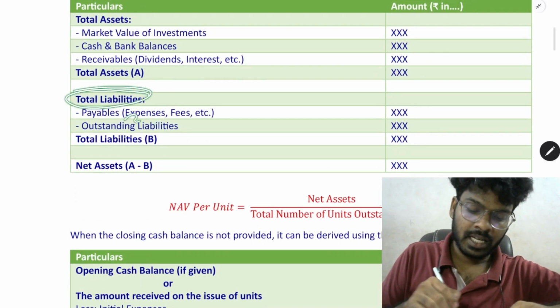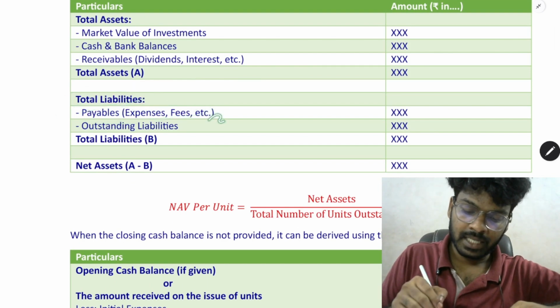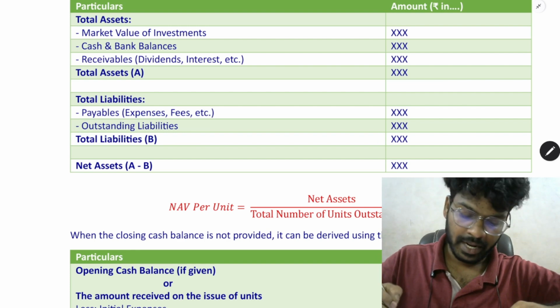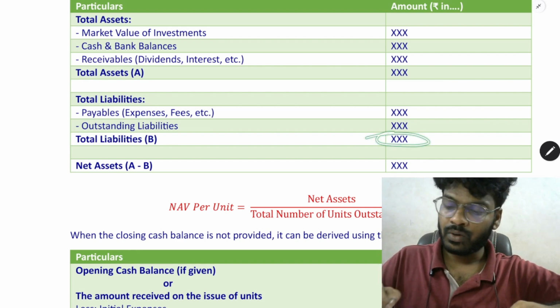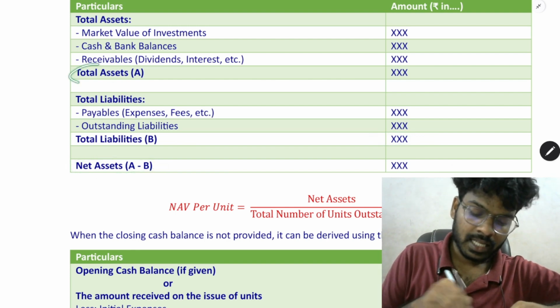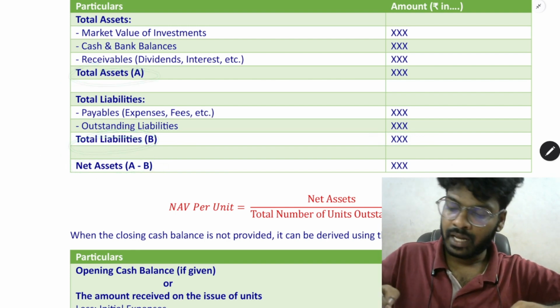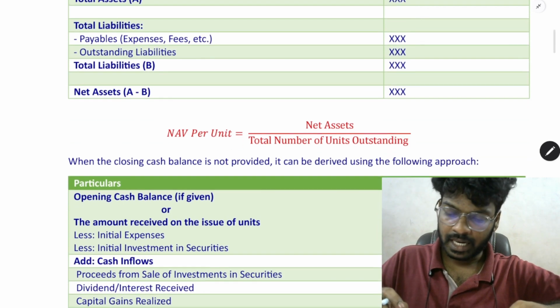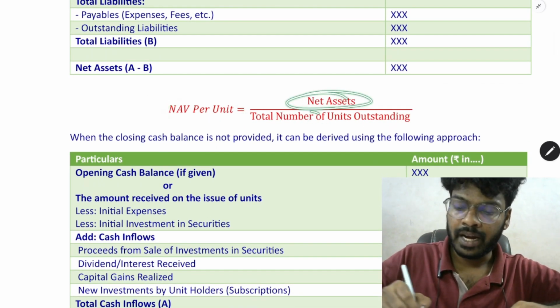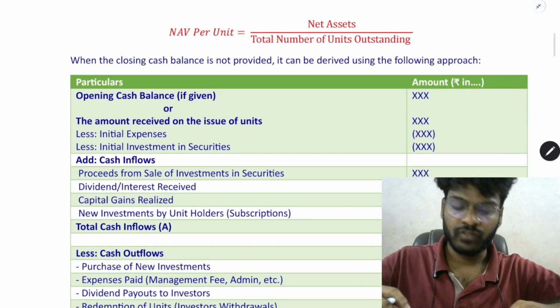In case of liabilities: payables, expenses, fees, any outstanding liabilities payable will be included in total liabilities. So A minus B, that is total assets minus total liabilities, gives the net asset value. NAV per unit will be net assets divided by the total number of units held by the mutual fund.